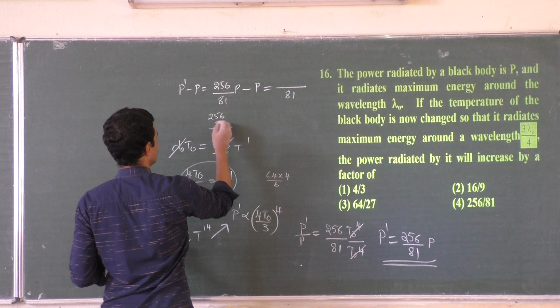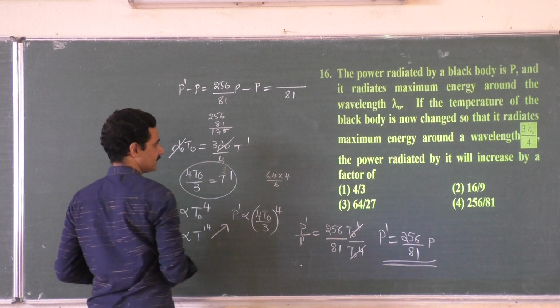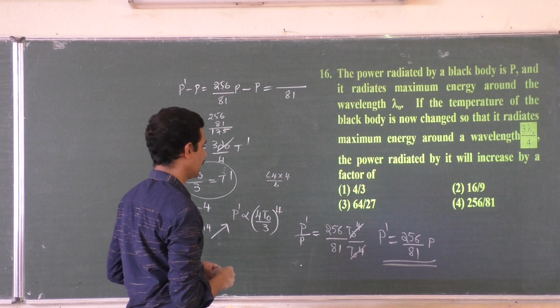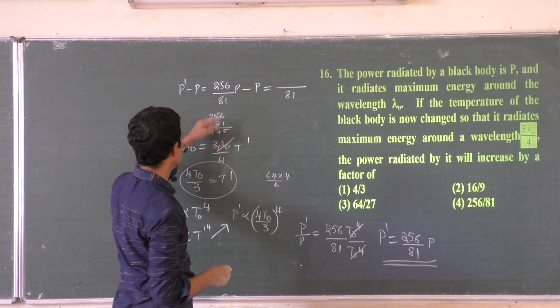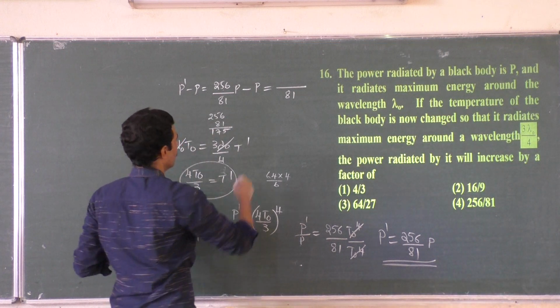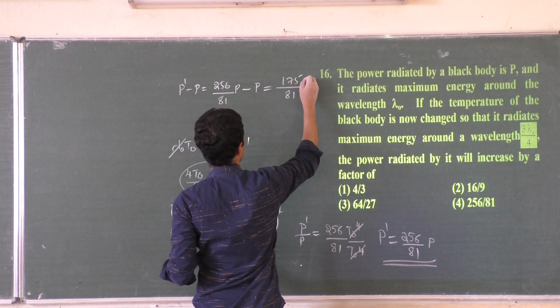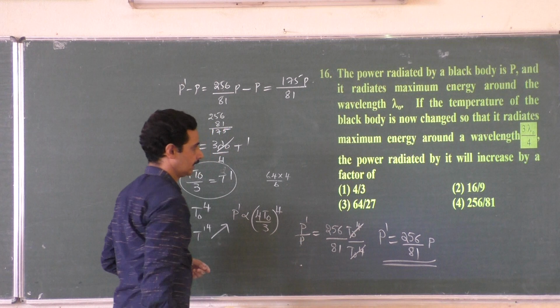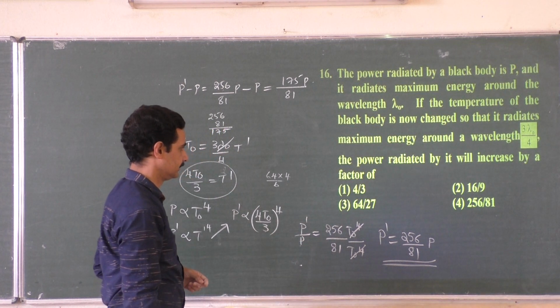81, 5, 7, 1, 175. Oh, you don't have the answer. Correct? 6 and 15, 2, 175 by 81 P. I think we have to correct it.